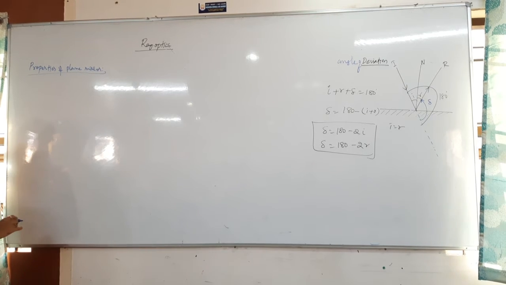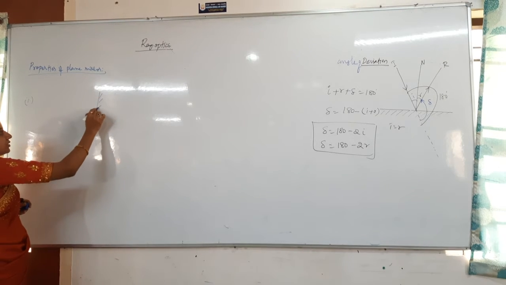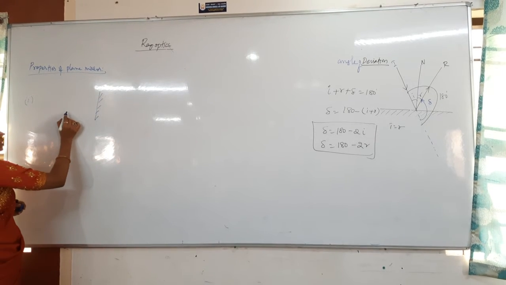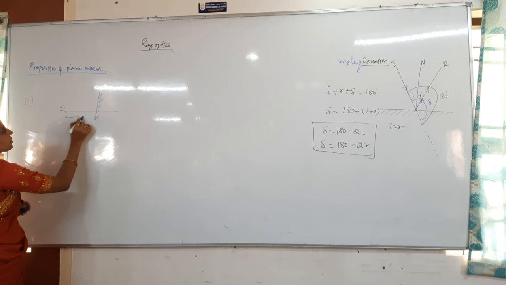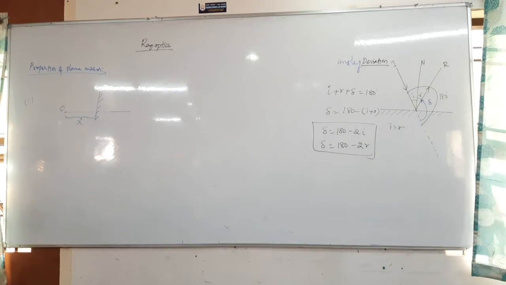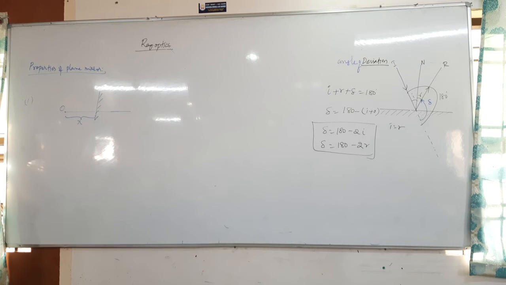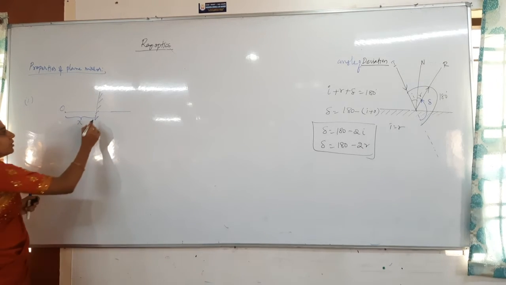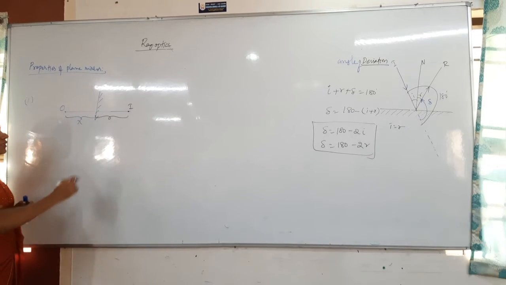Here, properties of plane mirror means one property is always true: whenever you place the object in front of the mirror at a distance of x, where will the image be formed? At what distance will the image be formed from the mirror? X only again. The object distance is equal to the image distance. So the image will be formed at the same distance only, this is the image I, x only again.